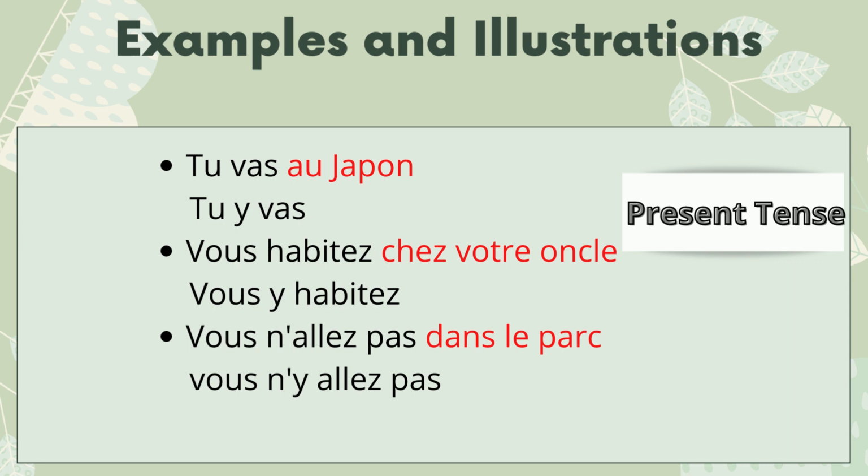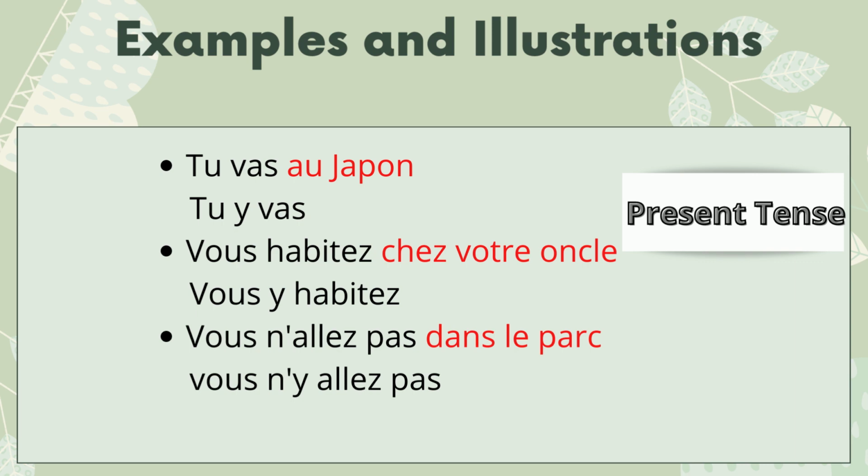In this slide, you will see that we are replacing with pronoun y in the present tense. First sentence is "Tu vas au Japon." Preposition is there and the place is there, so we can replace it with pronoun y. "Tu y vas." You go there. Pronoun y is placed before the conjugated verb. Although all the COD and COI pronouns are also placed before the conjugated verb, except pronoun tonic and pronoun sujet.